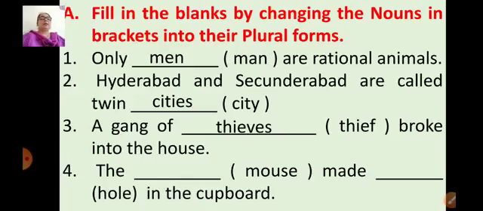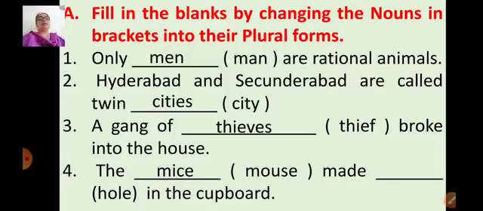The dash made dash in the cupboard, and the words given in the brackets are mouse and hole. Plural form of mouse is mouses. Yes? No, I'm wrong. Plural form of mouse is mice. The word changes entirely.